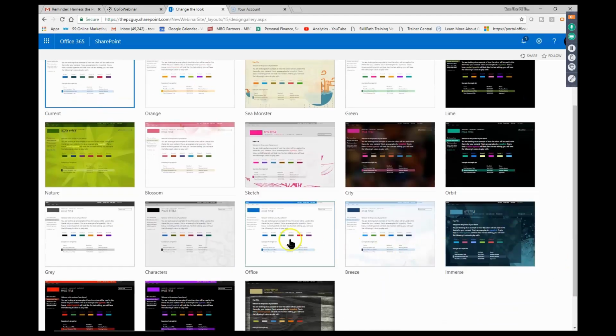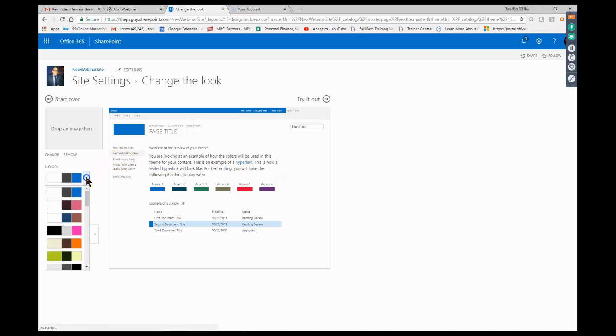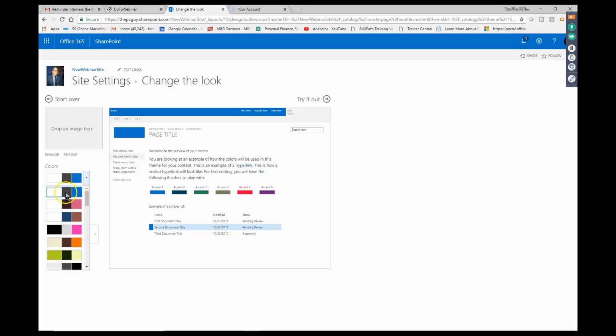So let's say I'm going to go with the Office template. I just like the way that looks. And then from there, I can pick a color scheme. All right, so notice those different color schemes, but I'm going to stay with the standard one. I'm just showing you that you can pick different color schemes. As you go through those, you'll start to see what they look like. But I kind of like that one.